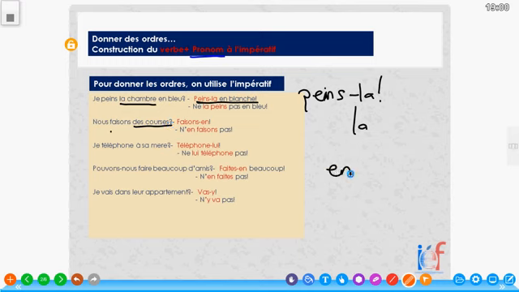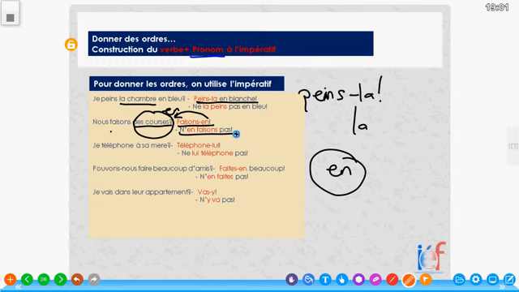When a partitive particle introduces a word, we replace it with the pronoun en. So we can have faisons-en. Let us do it, let us shop. And in the negative form, the en comes before the verb as usual, so that we have n'en faisons pas. Let's not do it. That is, let's not shop.